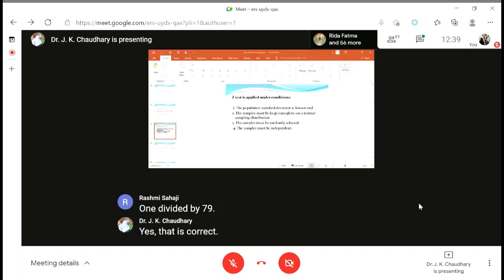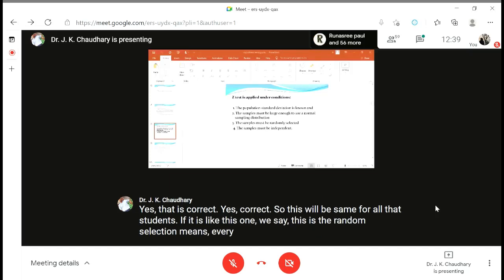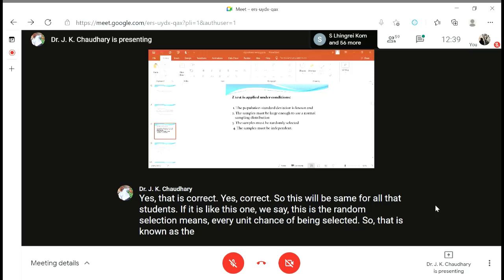Yes, that is correct. So this probability is the same for all the students. If it is like this, we say this is the random selection. It means every unit or every student has an equal chance of being selected. So that is known as random sampling.